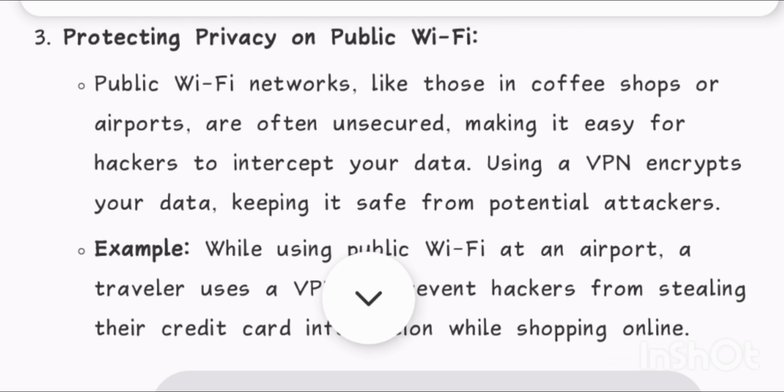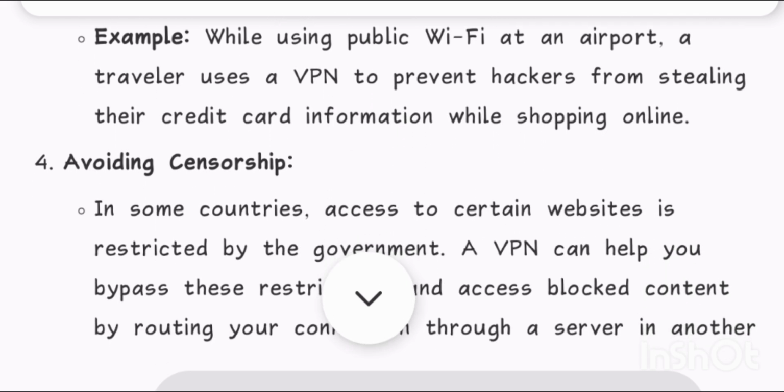3. Protecting privacy on public Wi-Fi. Public Wi-Fi networks, like those in coffee shops or airports, are often unsecured, making it easy for hackers to intercept your data. Using a VPN encrypts your data, keeping it safe from potential attackers. Example: while using public Wi-Fi at an airport, a traveler uses a VPN to prevent hackers from stealing their credit card information while shopping online.